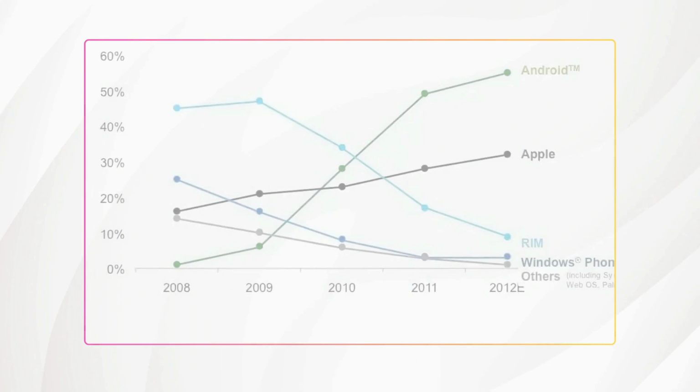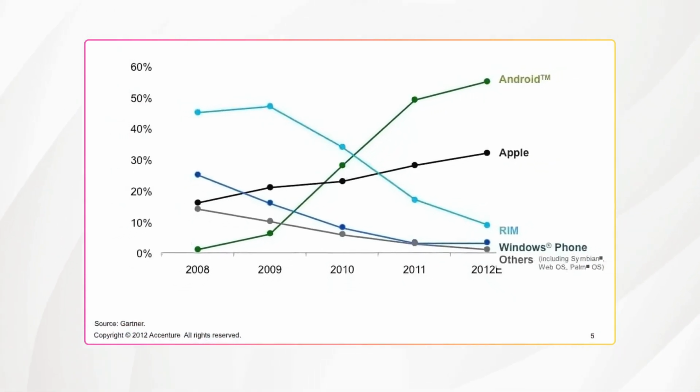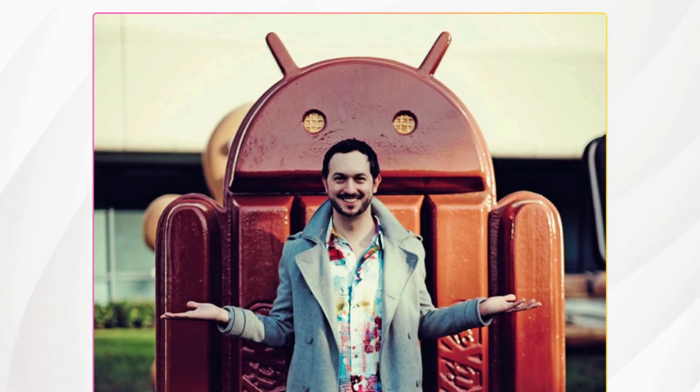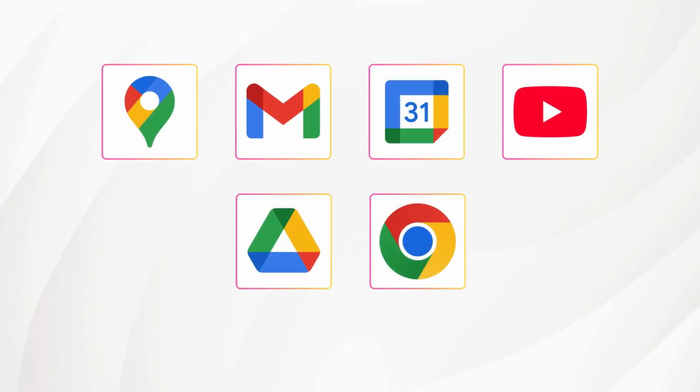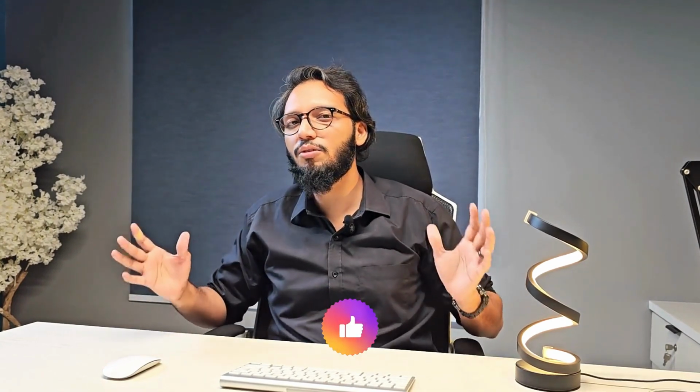Now in 2010, Google had a problem. Android was growing fast, but it looked messy and felt like it was built by engineers, because it was. Google brought Duarte in to fix this, but the challenge was huge. All of Google's products, Google Maps, email, calendar, YouTube, looked like they were from different companies, without a cohesive design language.